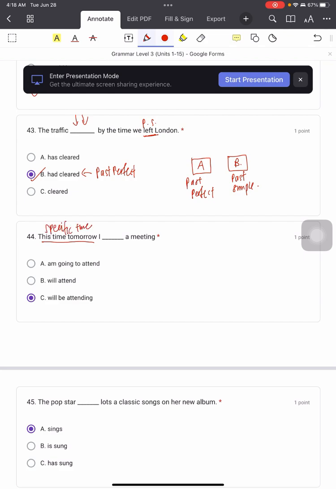Now we know the specific time in the future, so we have to use future continuous tense. This is future continuous tense. We will be attending, because future continuous tense we will have SAR. So S is stated time or specific time.